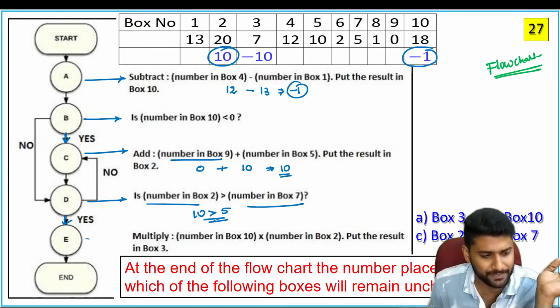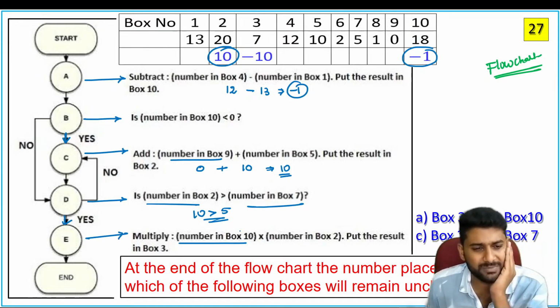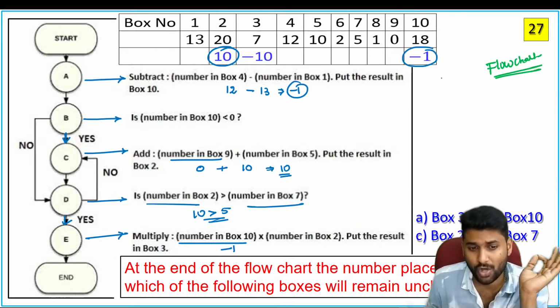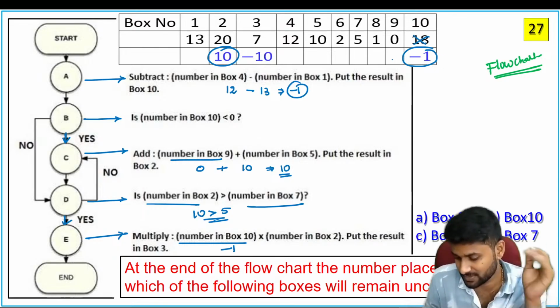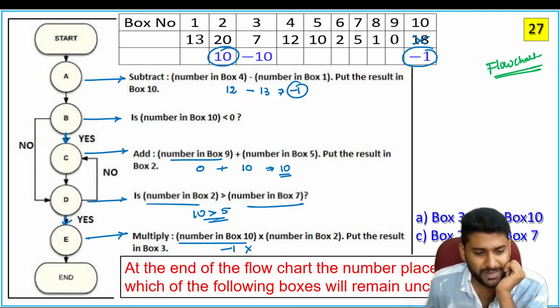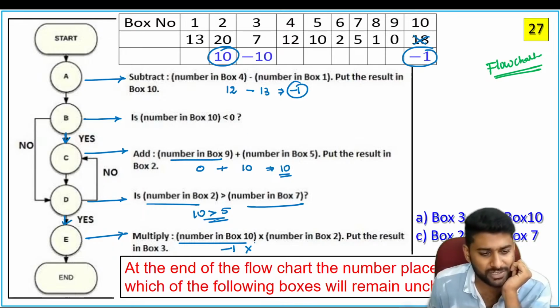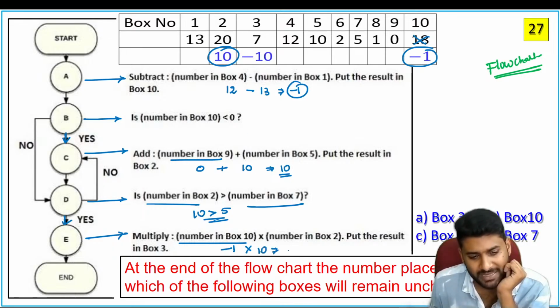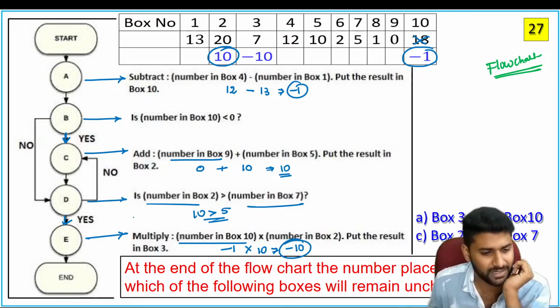Move towards E. E says to multiply box number 10 value. What is the box number 10 value? It is minus 1, guys. Now you have to take the new values, not previous values. Minus 1 is multiplied by box number 2. What is box number 2? 10. Minus 1 multiplied by 10, its value becomes minus 10. Now you have to place that number in box number 3.